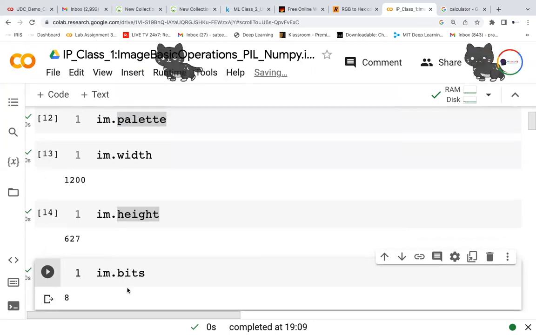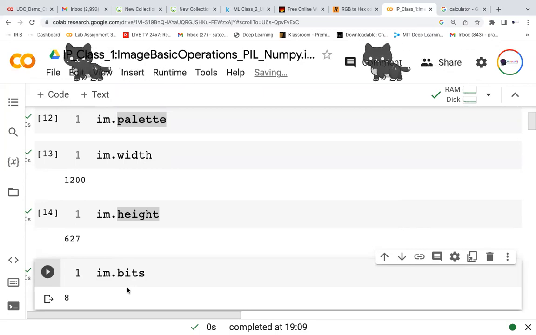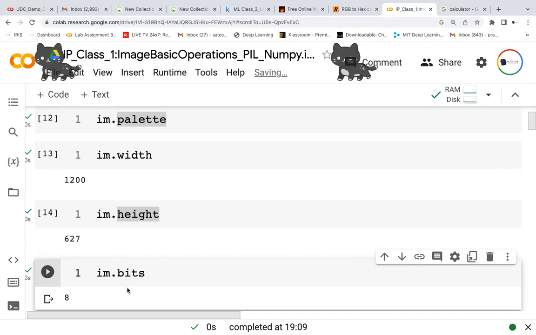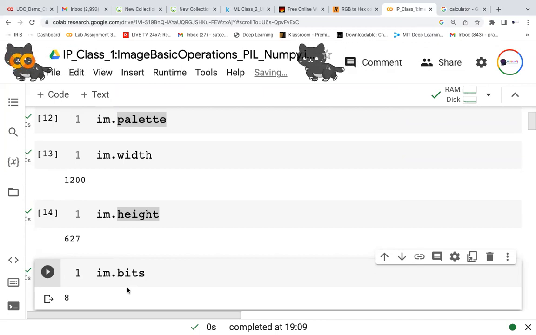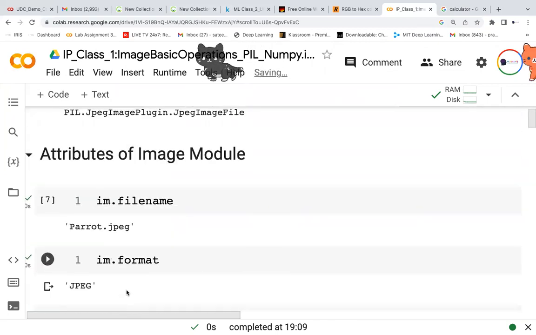So everything is in 8 bits. It is digitized with 8 bits. That's what I said: 1 pixel will be represented by 8 bits. So that is what the pixel values are. These are the basic information about the image, the attributes of the image model.